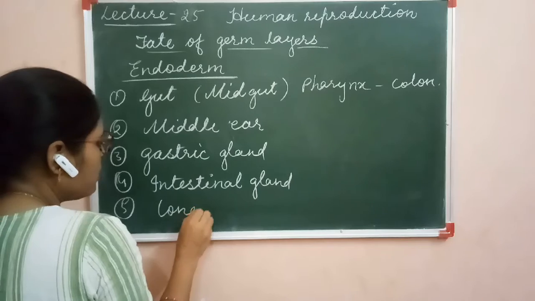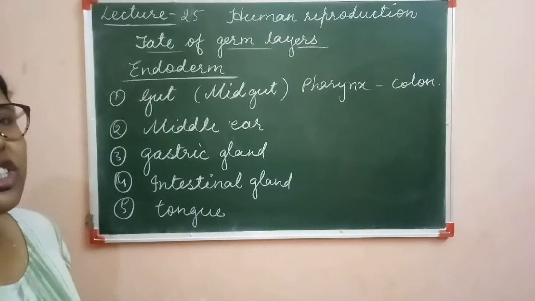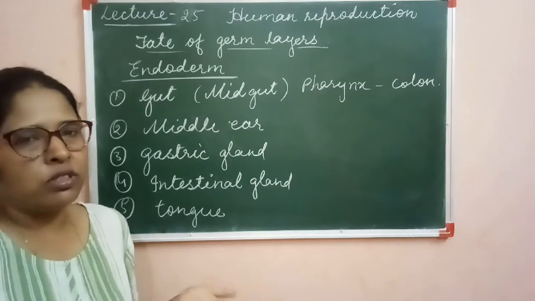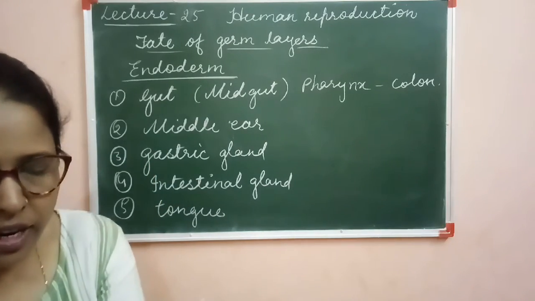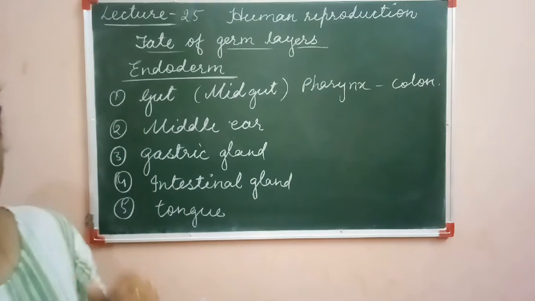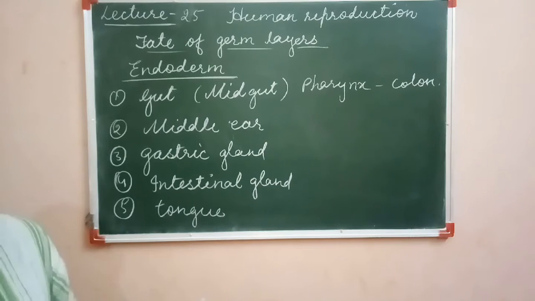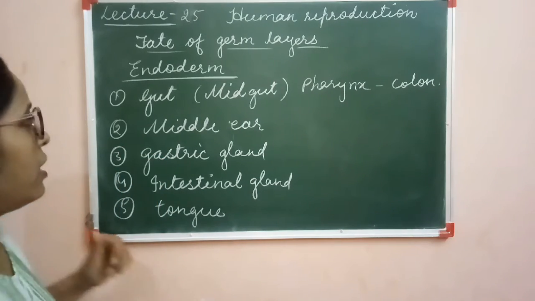The tongue is also endodermal in origin. This is the list which is found in all the books. You can see the book, and in the book the list is provided to you: gut, middle ear, gastric gland, intestinal gland, tongue and urinary bladder.